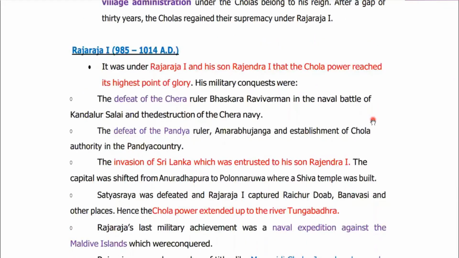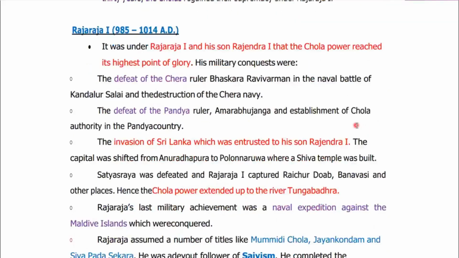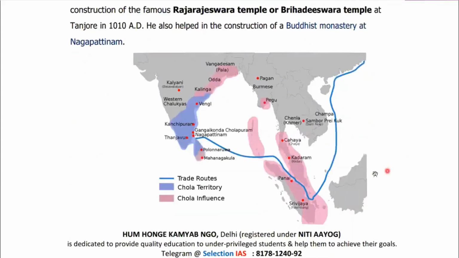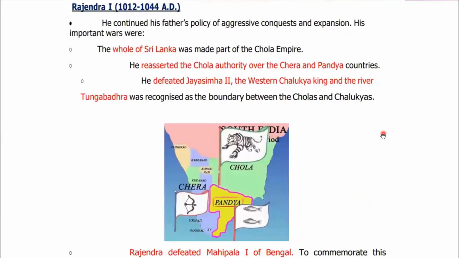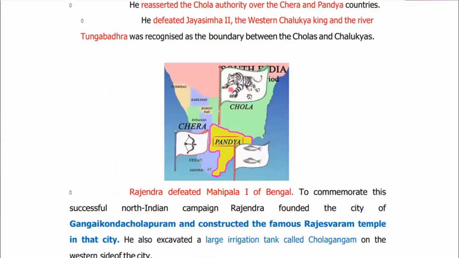And have a little bit of an idea about Aditya, Parantaka I, Raja Raja I, and Rajendra I, and their basic achievements, and the key terms associated with them. For example, Gangai Konda Cholapuram is related to Rajendra I. The Rajarajeswara temple is related to Raja Raja I. And this map is important for the mains examination. Again, you can revise all the symbols associated with these kingdoms: Chola, Pandyas, and Chera.